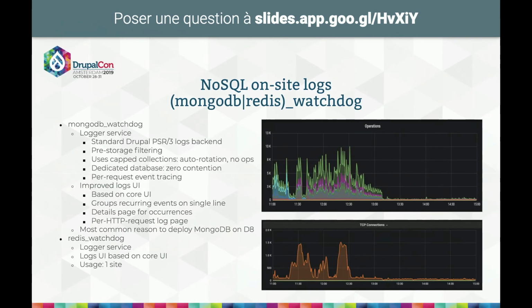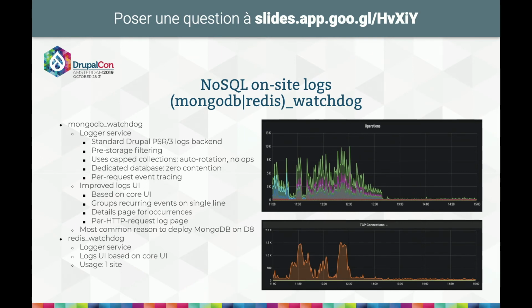See how that looks when you are switching from traditional logs to MongoDB log, for example, on a large site where I had to work this year. Here you see the number of operations performed per second and the number of TCP connections on the site under load. I think you can see the time when we deployed the new solution. That's the MongoDB watchdog, and I must admit, from what I've seen, it's usually the first reason why people actually deploy MongoDB to their site, because they want to see their logs, and syslog doesn't help them for that, because the hosting company often doesn't provide access, and they don't want to have to use grep to find anything.